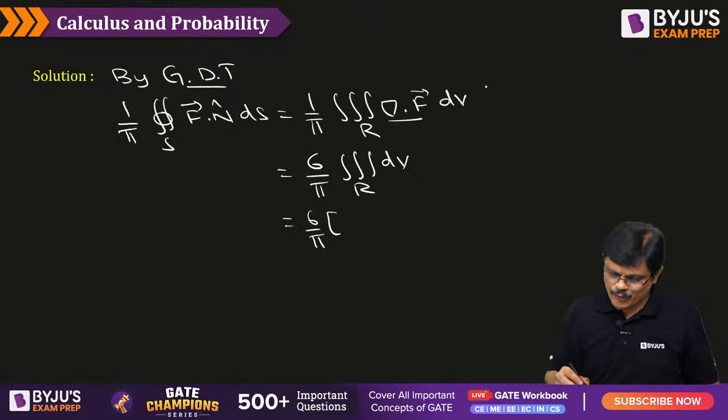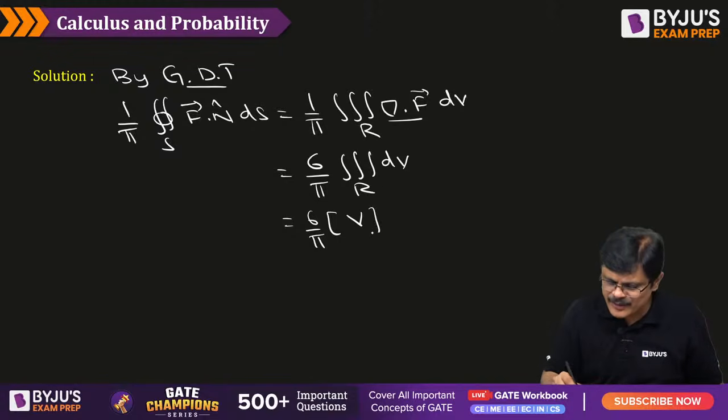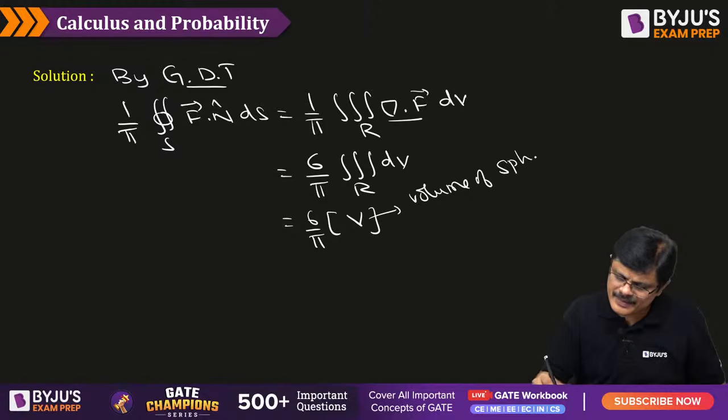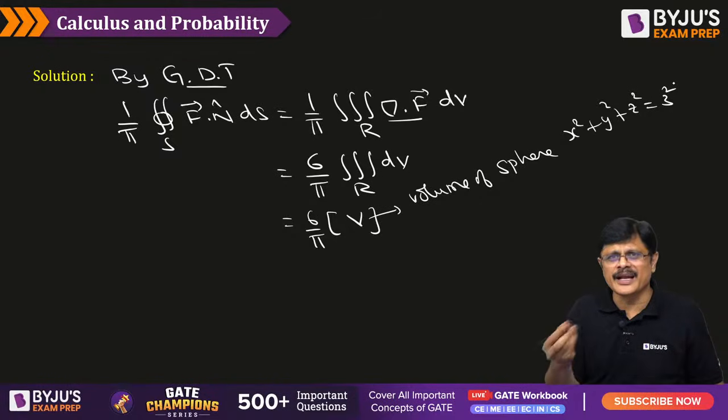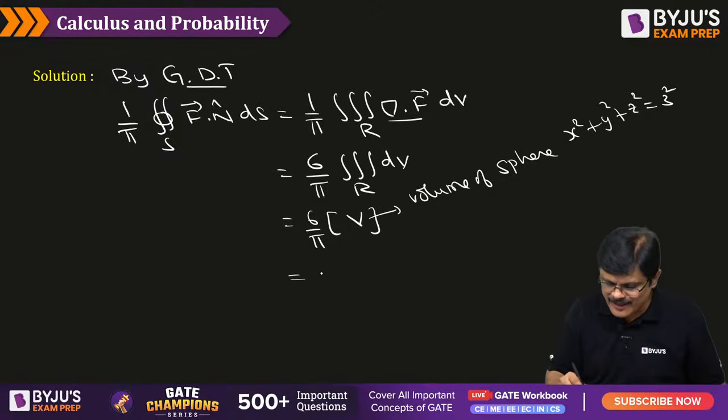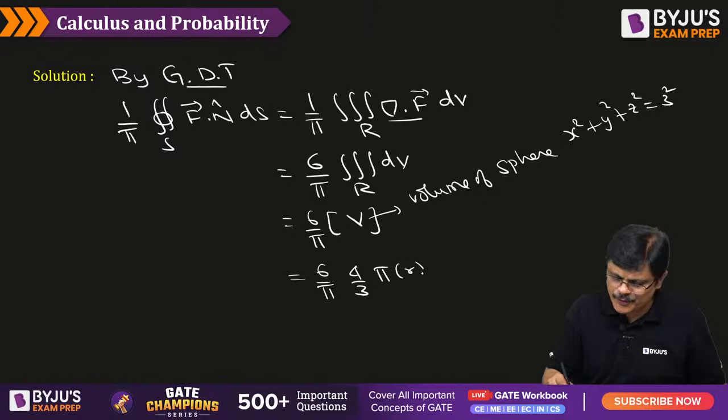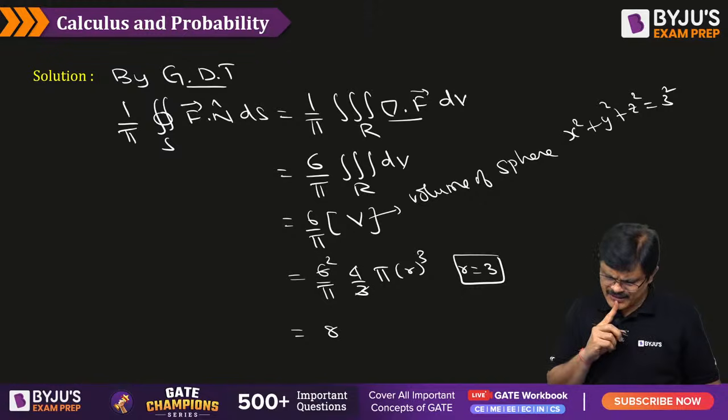Spherical region. So V is the volume of the sphere x square plus y square plus z square equal to 3 square, that is r square equal to 9. 9 means 3 square, so with r value equal to 3. And what is the volume of a sphere, my dear friends? Formula is 4 by 3 pi radius cube. And what is r here? R is 3. Substituting this, you get 2, that is, I think I made some mistake.